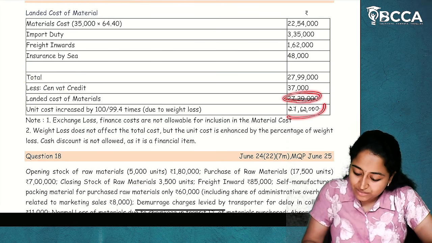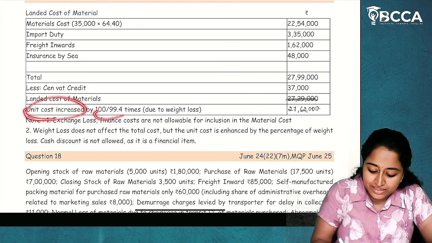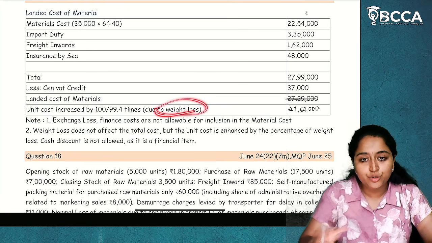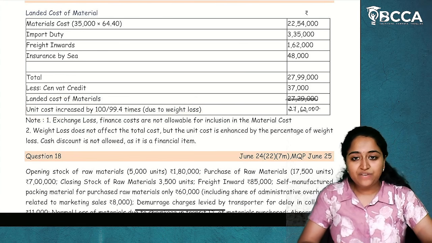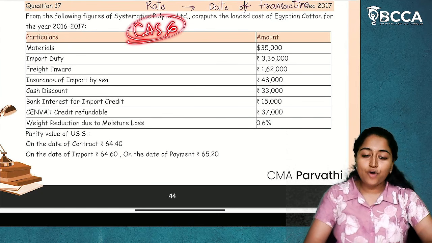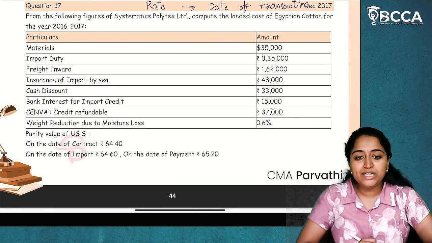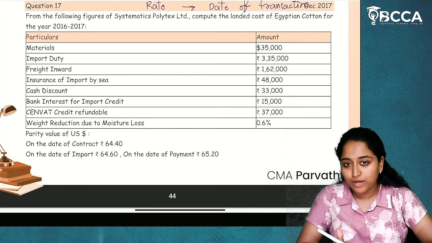So here the total is different, 29,62,000. You can correct that. Unit cost increased to this much because of the weight loss. I hope it is clear. Note points are very important. First you have to write about CA6. In CA6, the foreign exchange rate on the date of transaction, whatever the rate is there, that will be considered. You have to write that as a note point.